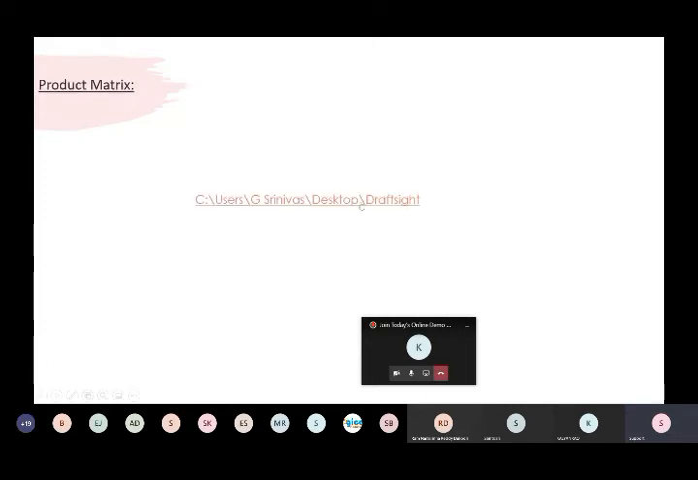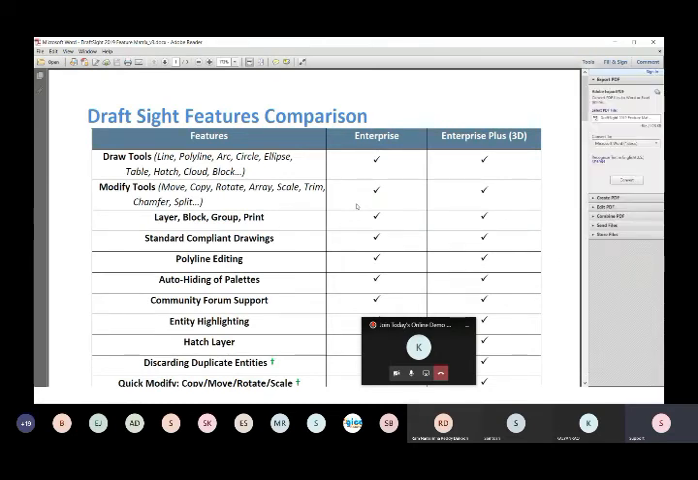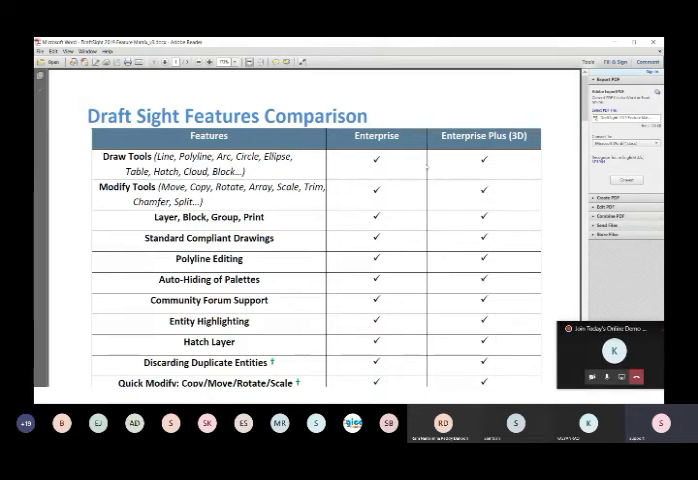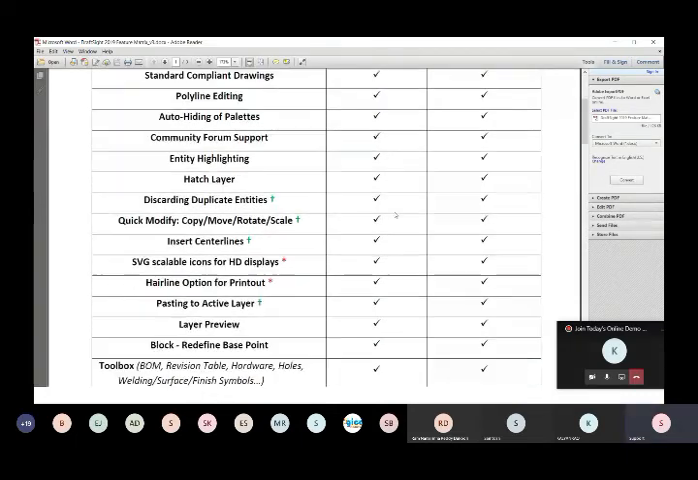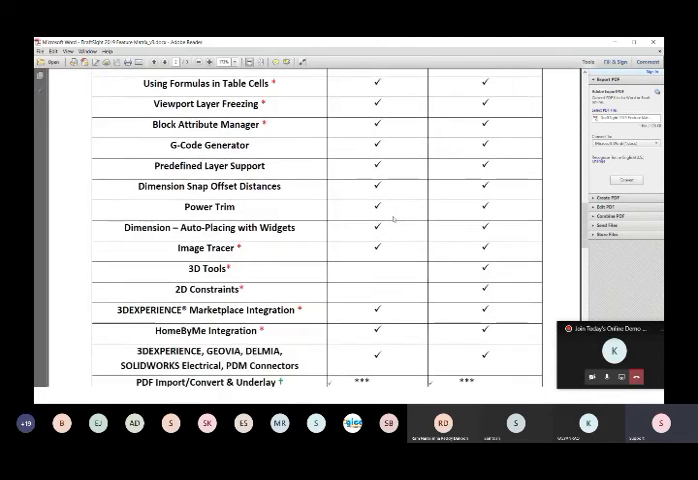And let me quickly go to the product matrix and explain what we have. In DraftSight we have two perpetual license applications. One is Entrepreneur, and another one is Entrepreneur Plus 3D. So these are the two perpetual licenses we offer, if you want to choose a lifetime license. Both are very common. The main difference between these two is that we don't get the 3D solutions in Entrepreneur.